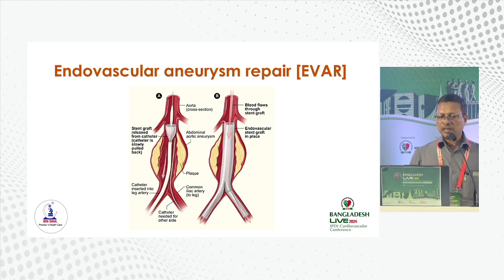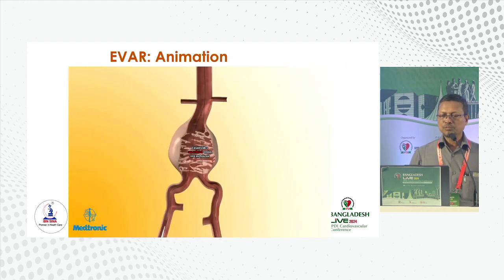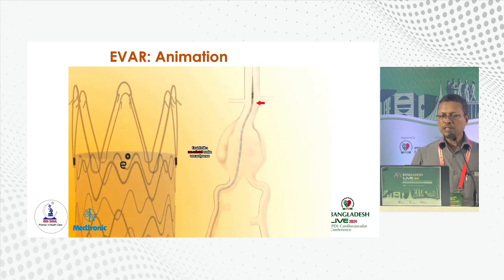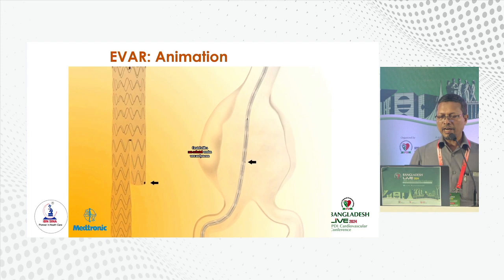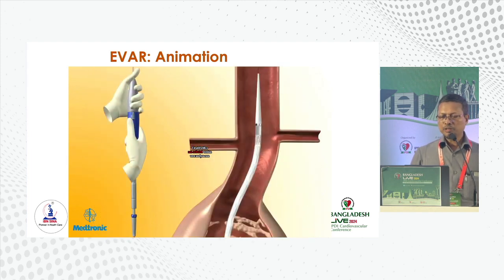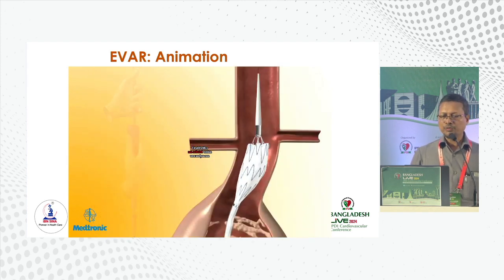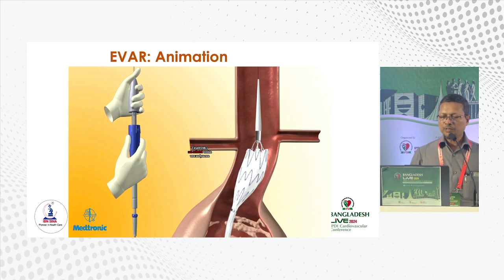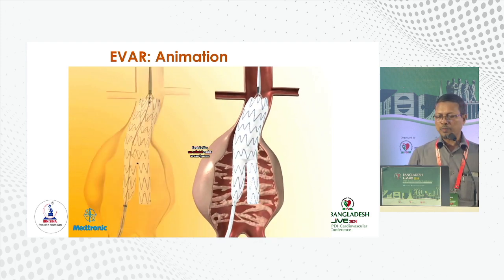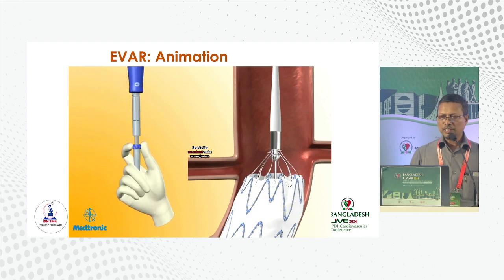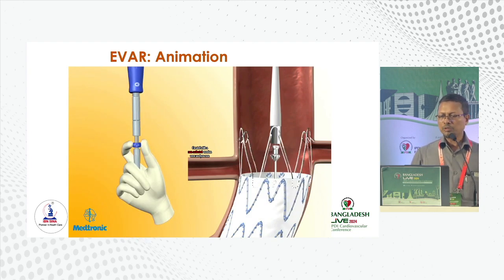This is the picture of how the endograft is deployed in an aortic aneurysm patient. This is animation. We can see there are two parts. One is the main body, another is the iliac limb. The deployment of the main body through the right femoral artery. And for the right femoral artery, there are two techniques. One is the cut down and another is the percutaneous technique. We can see the deployment of the main body of the endograft.